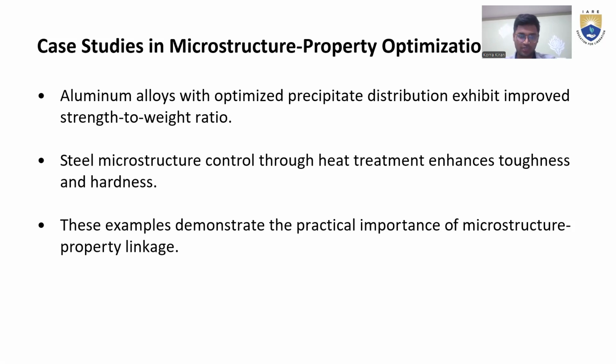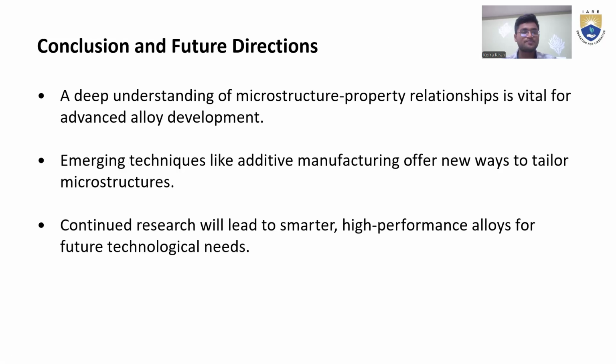And steel microstructure control through heat treatment enhances toughness and hardness. Exactly, in the previous aluminum example we said there is only toughness; here, at the same time, hardness also, because of the low treatment. At the same time, this example demonstrates the practical importance of microstructure property linkage.